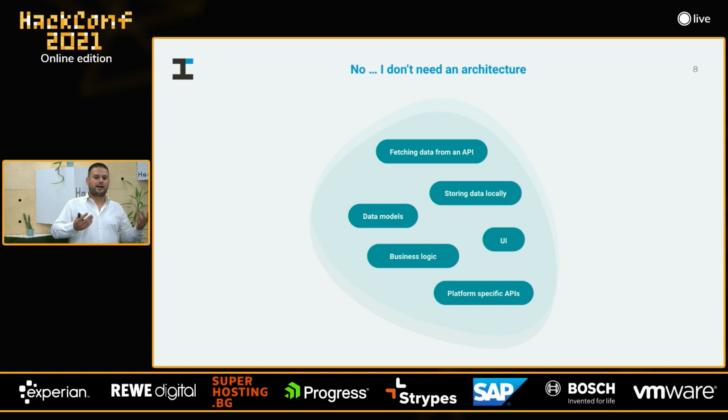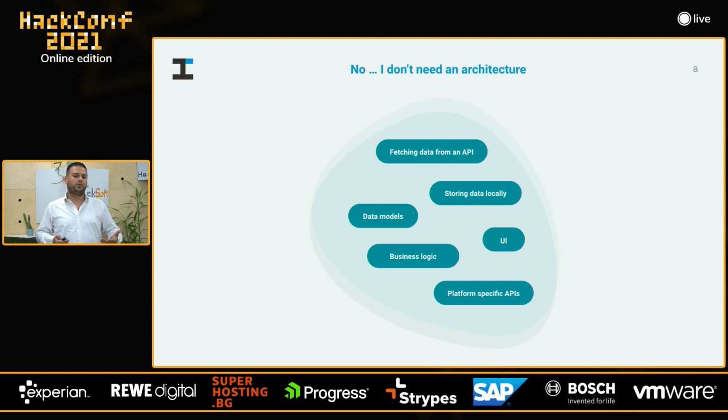Probably you might use platform-specific APIs to access geolocation, camera, etc. And your code base might not be as efficiently organized as possible. But at the end of the day, you manage to deliver, which is very important. In other words, you have achieved your short-term goals.